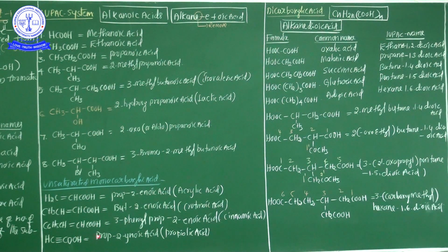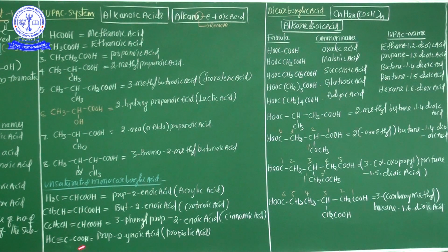And the final example from the unsaturation category of monocarboxylic acids: HC triple bond CCOOH. Here the word root is prop: 1, 2, 3. The triple bond is located between the second carbon and the third carbon. So the compound name is prop-2-ynoic acid, or generally propiolic acid. These are the unsaturated acids.